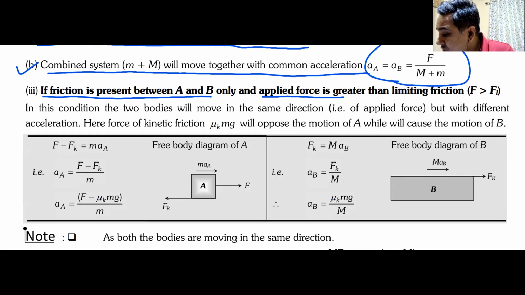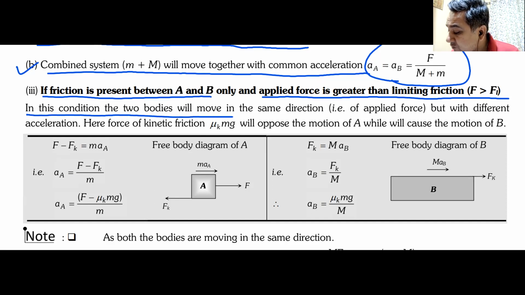The applied force is greater than limiting friction. Then what will happen? In this condition, both the bodies will move in the same direction of the applied force, but with different acceleration.